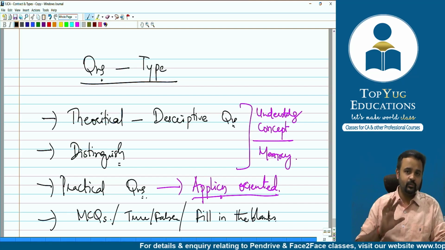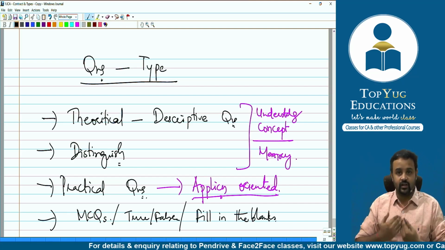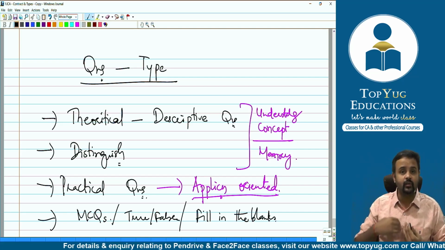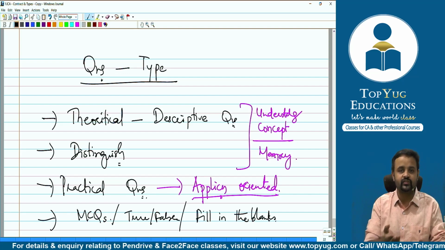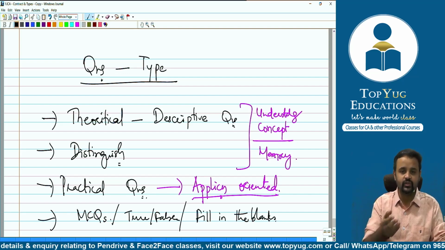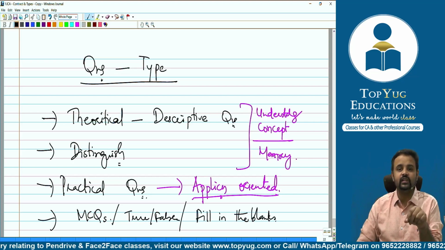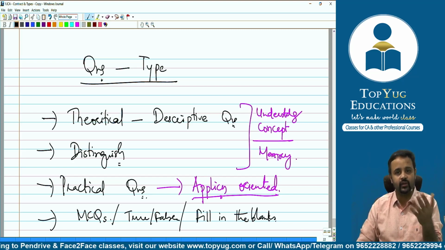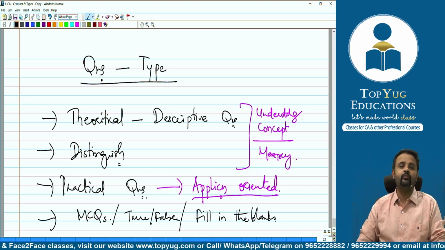So I'm just trying to help you. Once a topic gets over, think about it, revise it, think about what type of questions can be asked, okay? And as I have shown you some questions you can pick from your ICI material or some question which I have just now shown you that way. Achha, that practical question is also the list from ICI only, okay? From ICI only. ICI has got a lot of resources available on their website. So from there only I have picked it up.